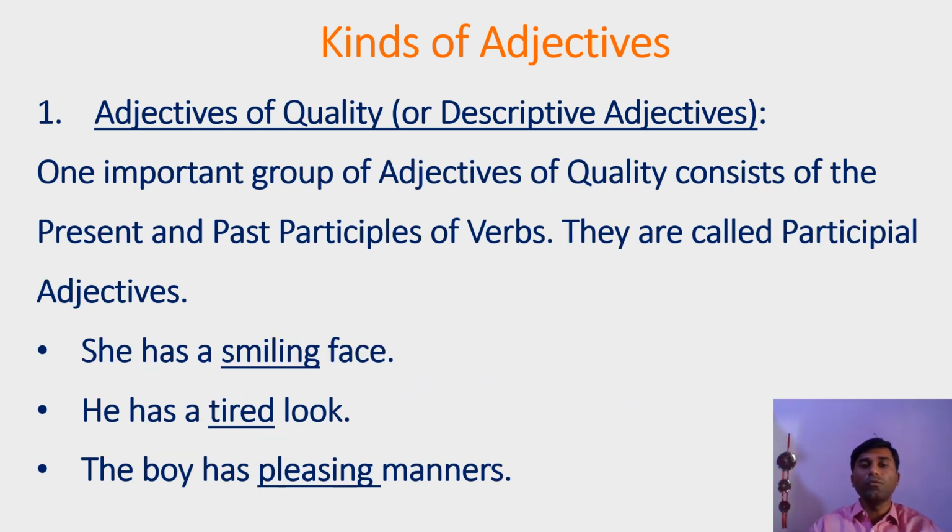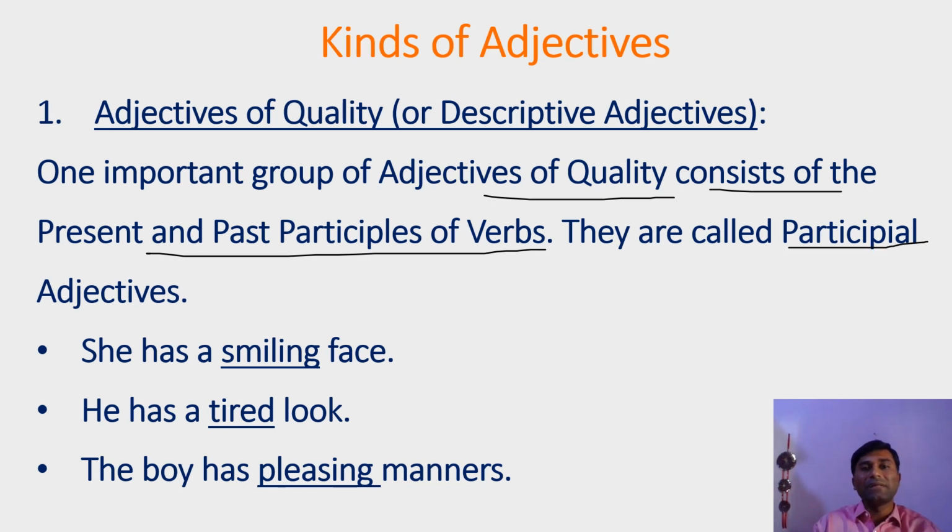Friends, there is one group of adjectives of quality which consists of present and past participles of verbs. As we know, verbs have different forms. The base form or present form of the verb, then the past form of the verb, then the past participle of the verb, then the present participle or ing form of the verb. So some forms of the verb, that is the present participle and the past participle, function sometimes as adjectives and they are called participle adjectives. So how? Let us see.